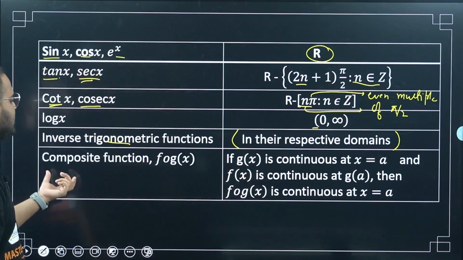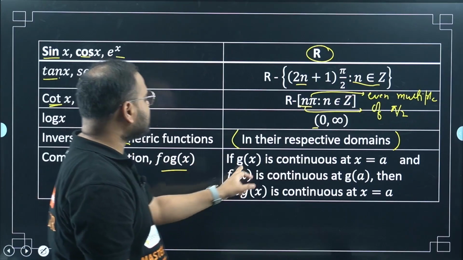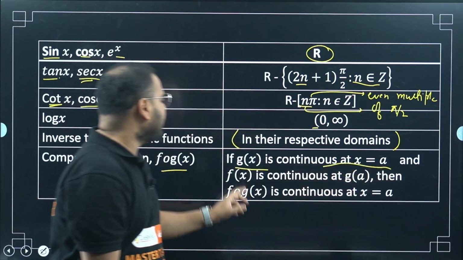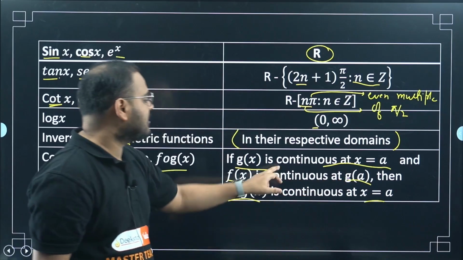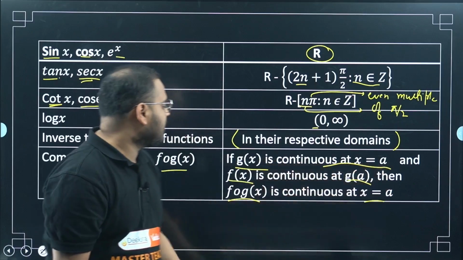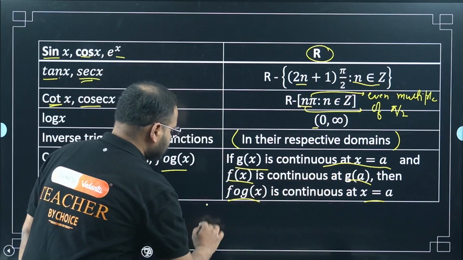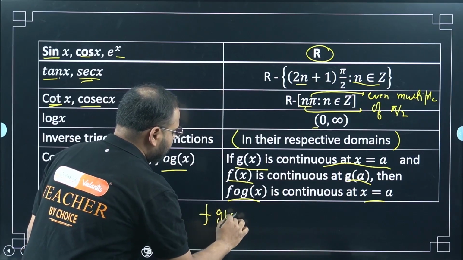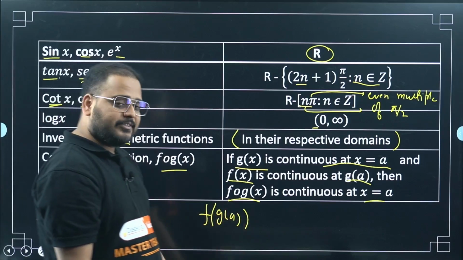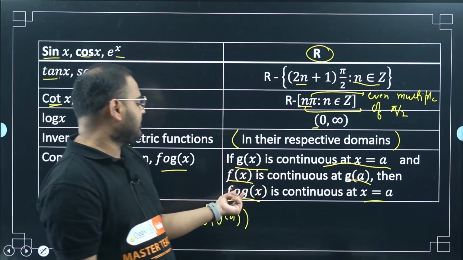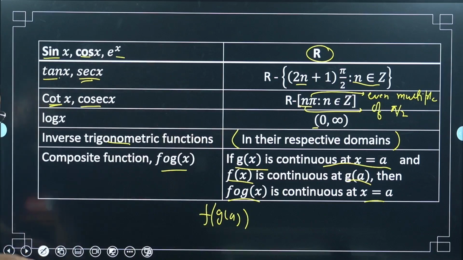Okay, sir. Composite functions, fog. This I explained, right? Fog is continuous at x equals a if g of x is continuous at x equals a, and f of x is continuous at g of a, then I can say fog is continuous at x equals a. Remember I wrote this, f of g of a. That's the right fog, no? This was very simple.